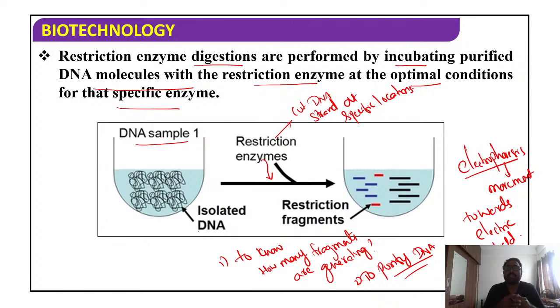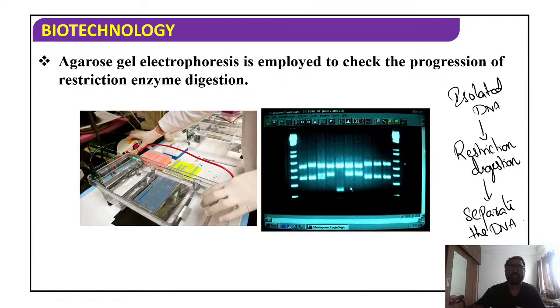One, after restriction digestion, you want to know how many places the restriction enzyme acted on it. At the same time, when you are giving the electric current here, DNA will get separated, because if some other impurities are present, they may get stuck in the agarose layer. Students, you can see this. Agarose Gel Electrophoresis is employed to check the progression of restriction enzyme digestion. Students, that's what I told you.